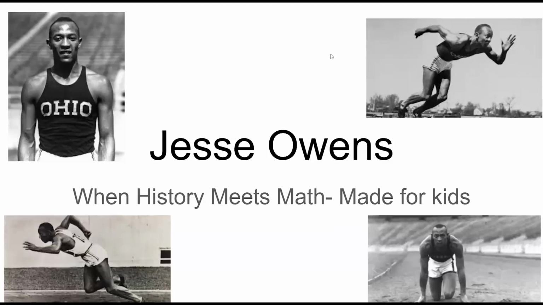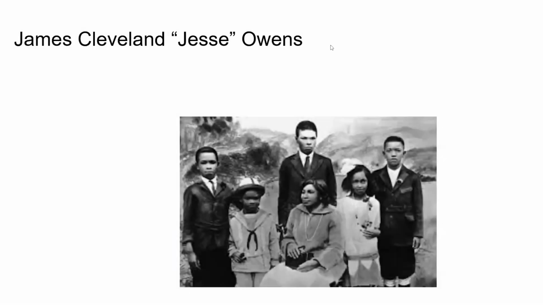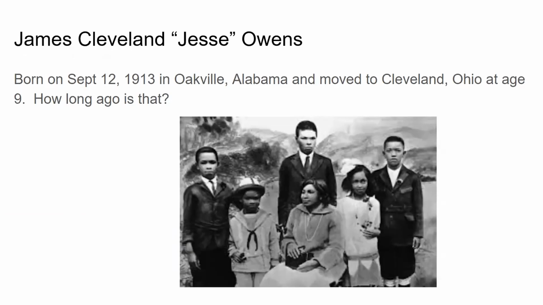All right, in today's When History Meets Math, Jesse Owens. James Cleveland Jesse Owens is who we're talking about today. He was born on September 12th, 1913 in Oakville, Alabama, and moved to Cleveland, Ohio at age 9. For the math, how long ago is that? Today that I am doing this, it is 2025, so that's what I'll be basing this on. 2025 minus 1913 is 122 years ago.